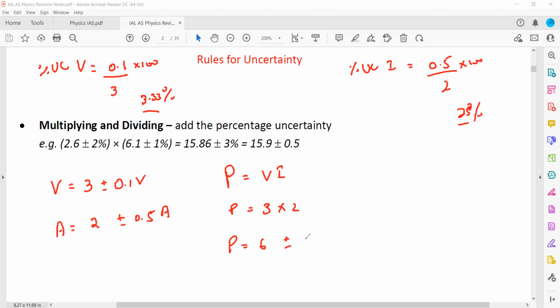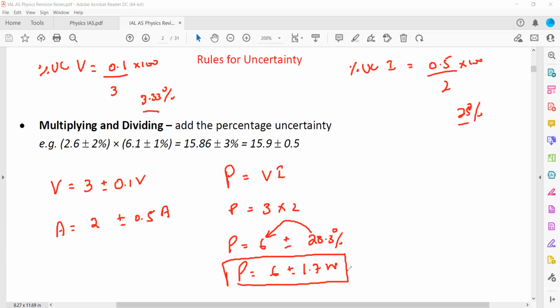So what is the total uncertainty? 3.33 plus 25, so it will be 28.3%. And what is 28.3% of 6? Like 28.3 multiplied by 6 divided by 100. So it's 1.698. Yeah, so I can say 1.7. So power is equal to 6 plus minus 1.7 watts.